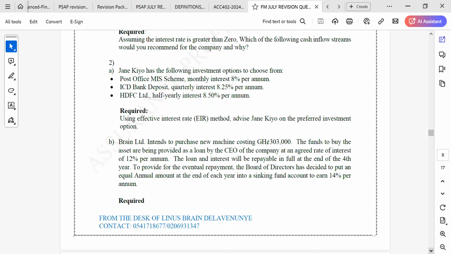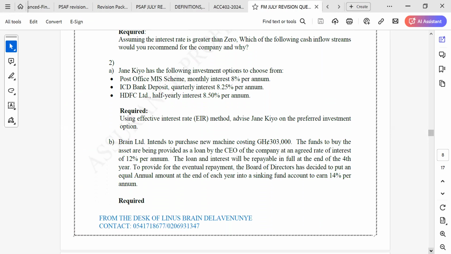Question number 2A. Question 2. Jane Kyo has the following investment options to choose from. Post Office MIS scheme, monthly interest 8% per annum.